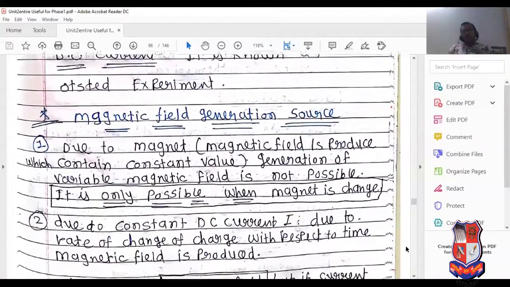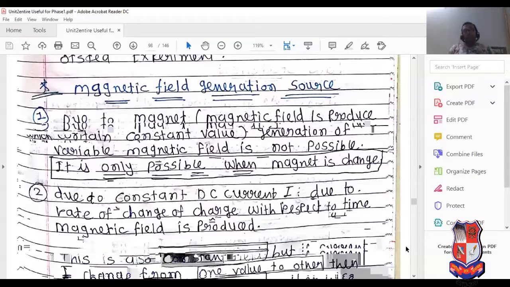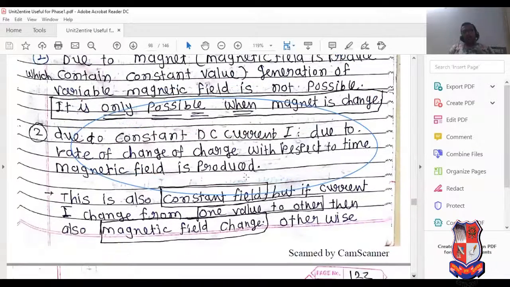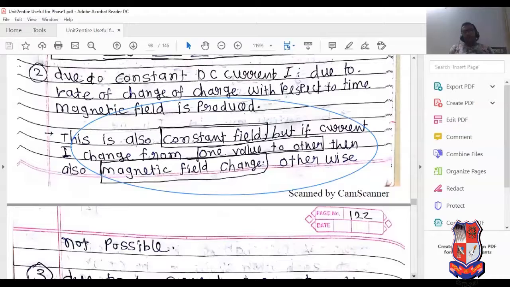Now see the magnetic field generation source. Read this very carefully. A magnetic field is produced, and generation of a variable magnetic field is not possible. It is only possible when the magnet is changed. So obviously this is the common point. Now due to constant DC current, due to the rate of change of charge with respect to time, a magnetic field is produced. This is known as a constant field.